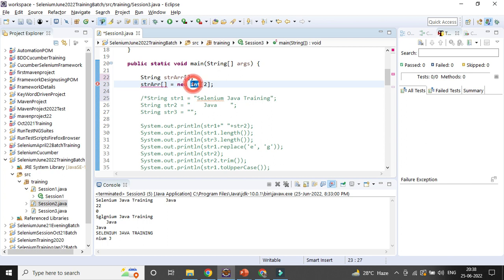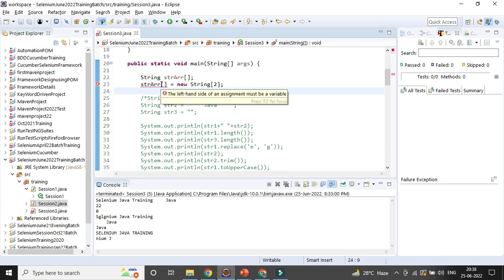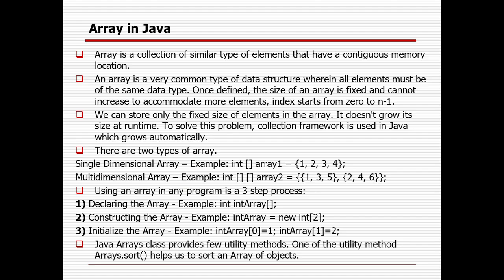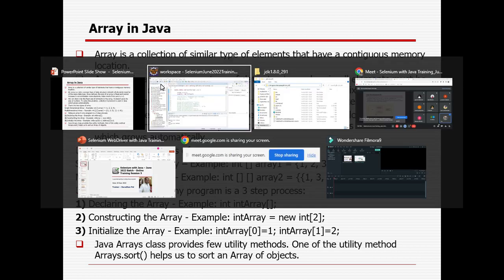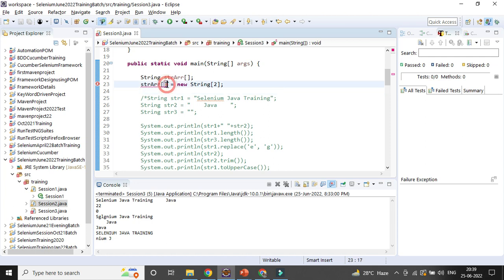Okay, it will be string, sorry. I'm defining the string array, then I'm constructing it. This is the name only, no need to give anything else. Here I give the data type string and then the size 2.